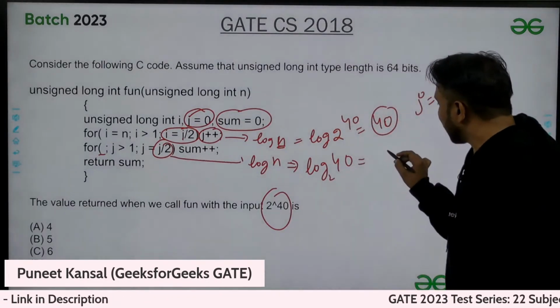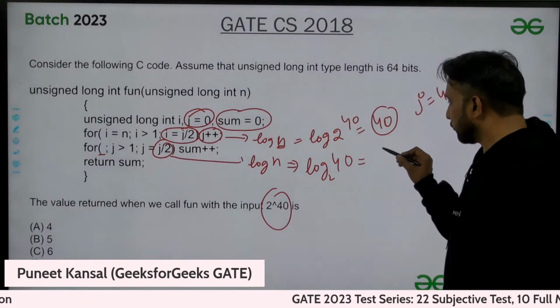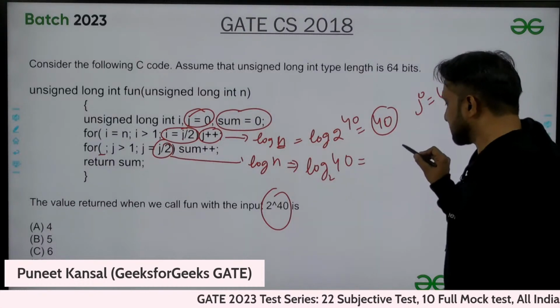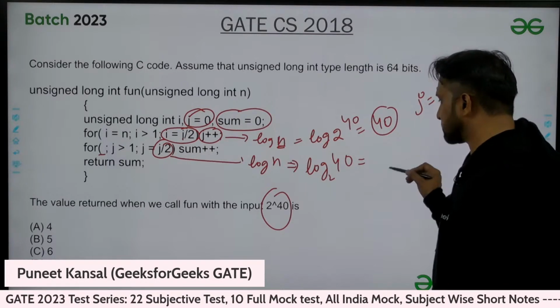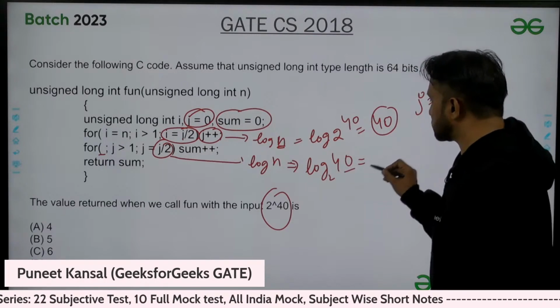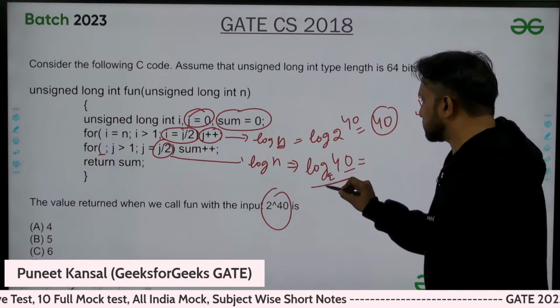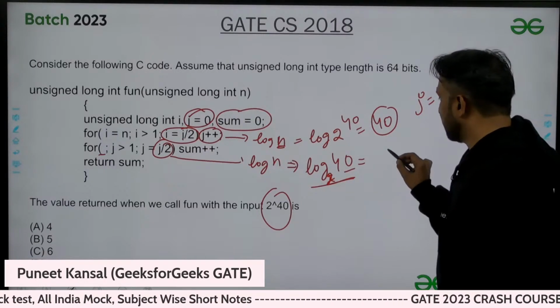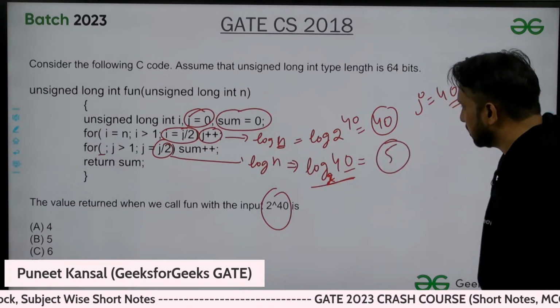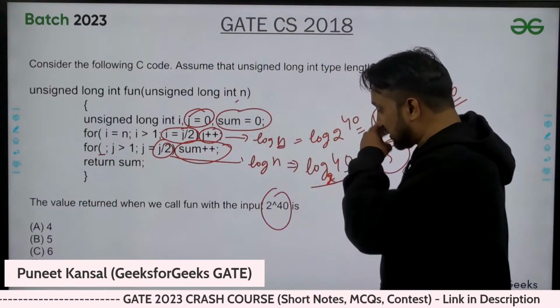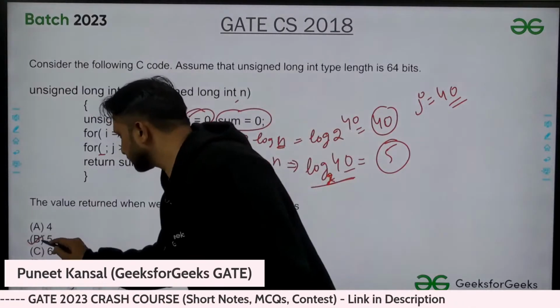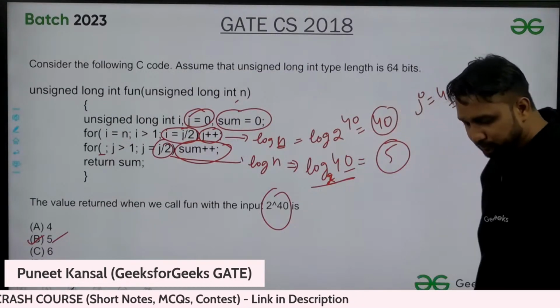So now this is 40, again you are taking log, so log of 40 you need to take. For 2 power 5 that will go up to 32, for 2 power 6 that will be 64, 64 is greater than 40, for that this loop will not execute. Up to 40 this loop will execute, so 5 times this loop will execute, for 2 power 5 only, so sum will be incremented 5 times, so the value of sum will be 5. 5 is the answer.